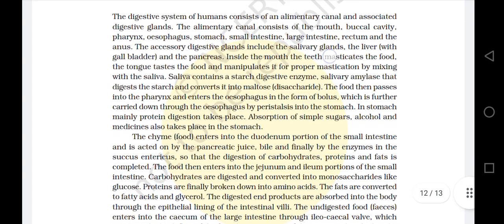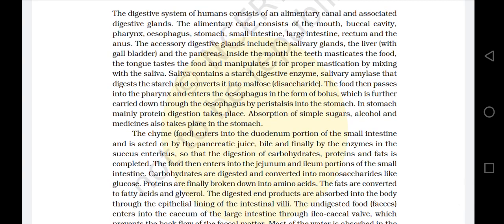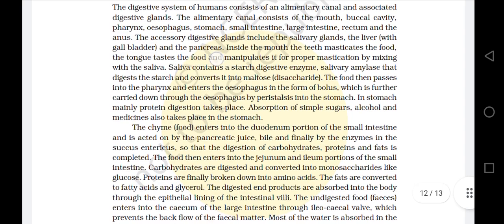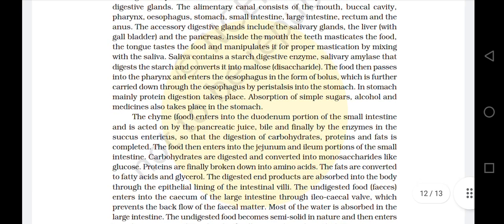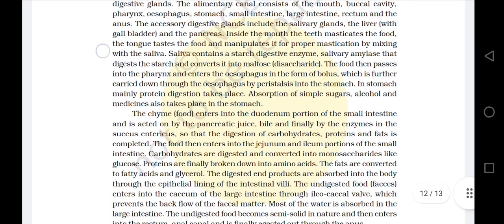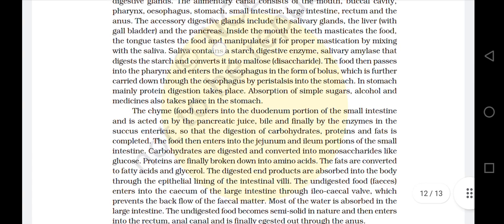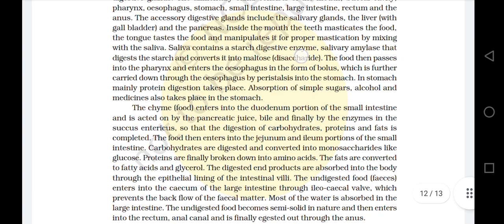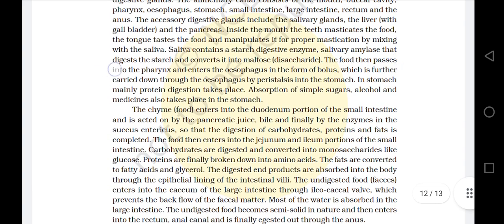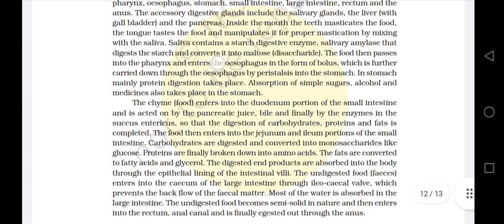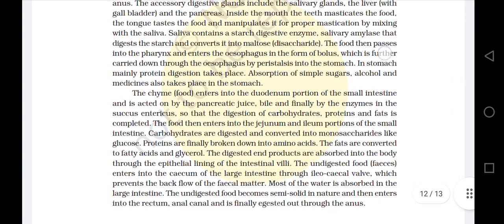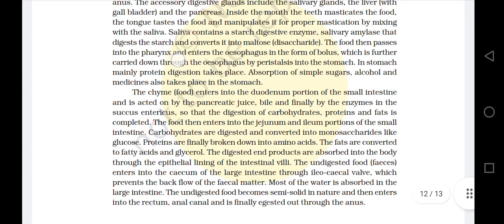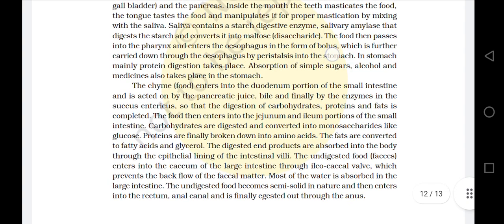Inside the mouth, the teeth masticate the food. The tongue tastes the food and manipulates it for proper mastication by mixing it with saliva. Saliva contains a starch-digestive enzyme, salivary amylase, that digests the starch and converts it into the disaccharide maltose. The food then passes into the pharynx and enters the esophagus in the form of a bolus, which is further carried down through the esophagus by peristalsis into the stomach.